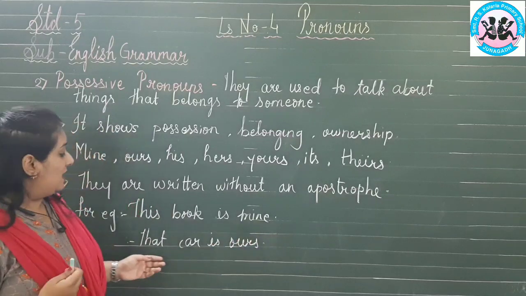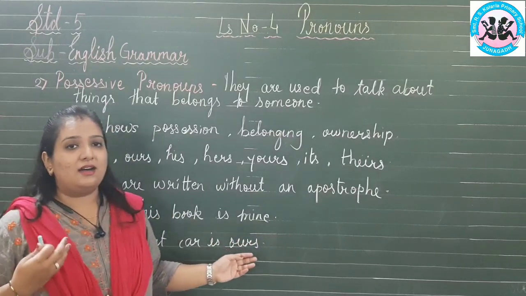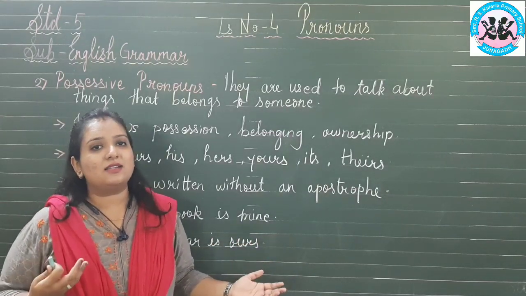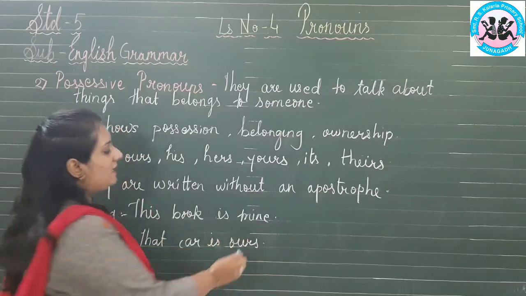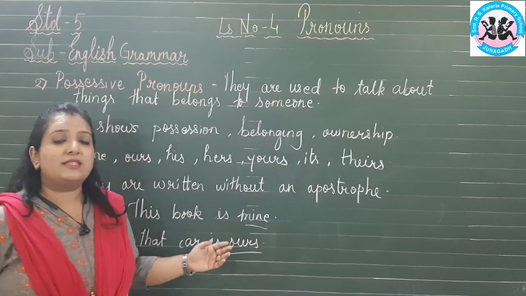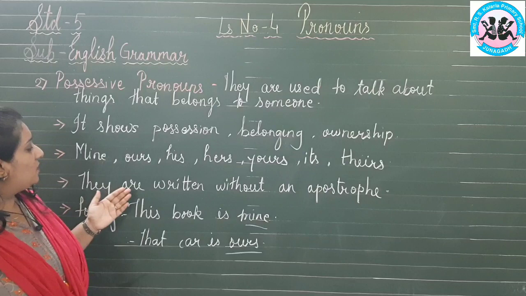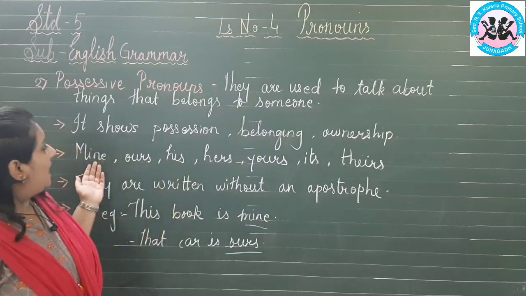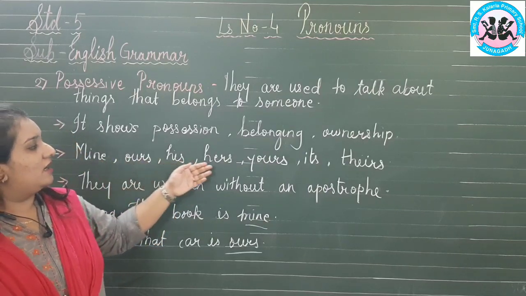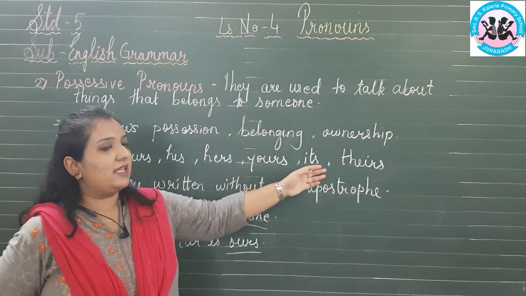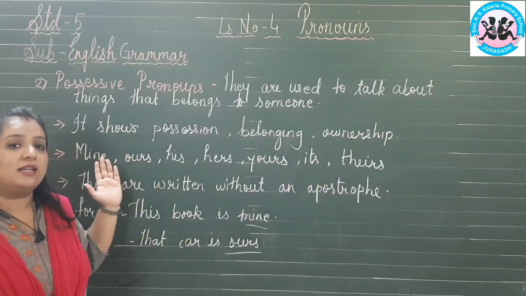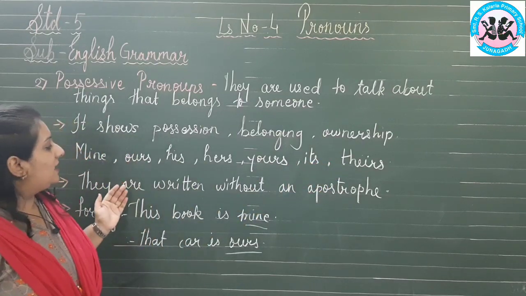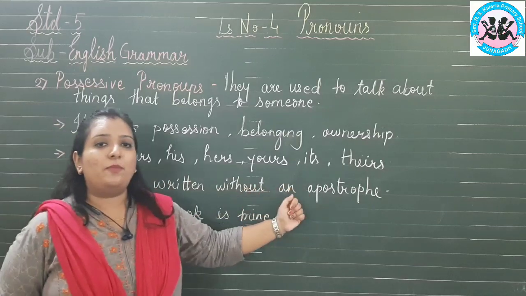Yes or no? "That car is ours." Whose car? It is our car. So what are "mine" and "ours"? These are the possessive pronouns. The possessive pronouns are mine, ours, his, hers, yours, its and theirs. These are possessive pronouns and they are usually written without an apostrophe.